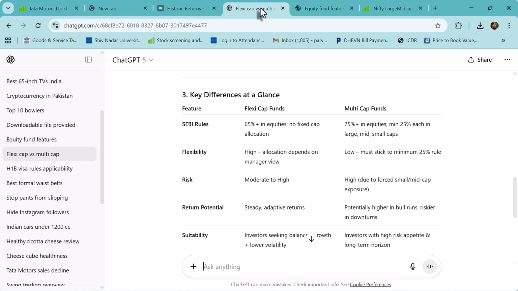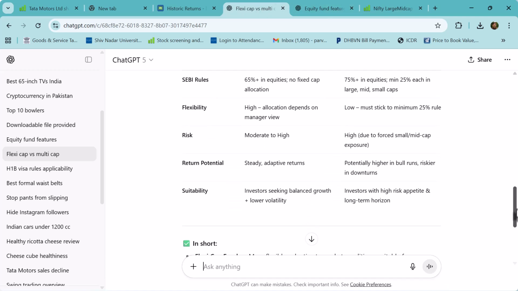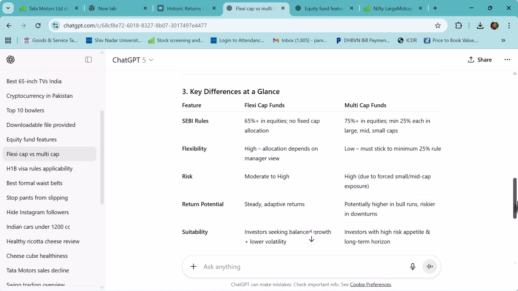If you look at the risk parameter, then multi-cap funds are more risky because here you are putting your money in mid and small cap, irrespective of whether those companies will perform better or not. But in flexi cap, the fund manager chooses the companies which are going to do better. Okay, so these are the various differences between the flexi cap and multi cap.